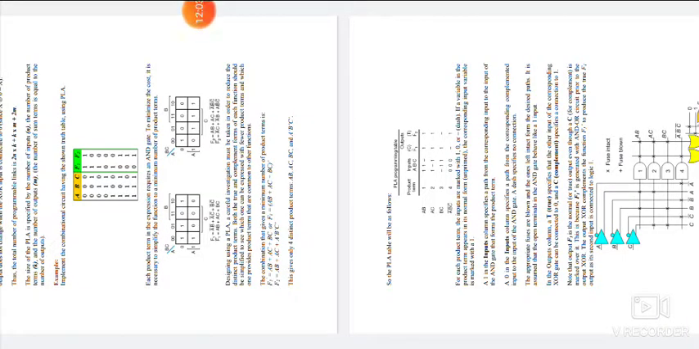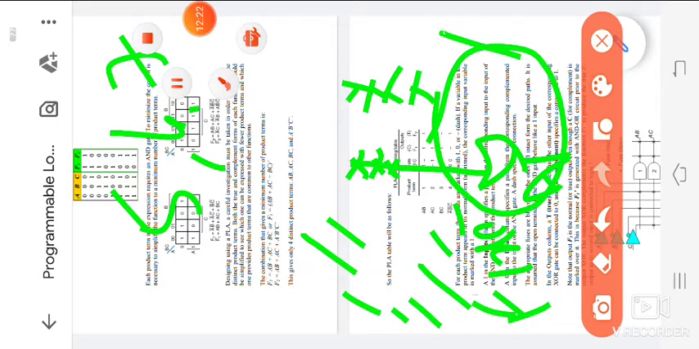This is another problem: implement the combinational circuit having the shown truth table using PROM. This is another example. Here it is asking PLA, but in this example we are taking PROM. You have observed the outputs are F1 and F2.